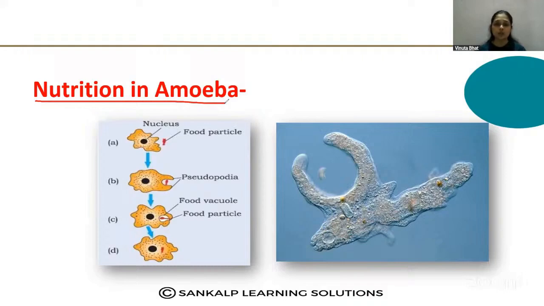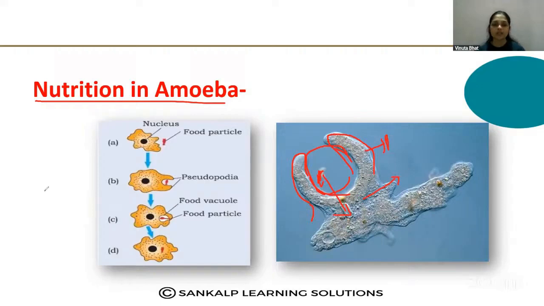So how the nutrition takes place, that we studied. This is the actual diagram seen under the microscope. This is the food particle and these are the finger-like extensions that you can see around the food particle. These are called pseudopodia, and the pseudopodia extend around the food particle, which is engulfed inside the body, and the food vacuole digests the food.